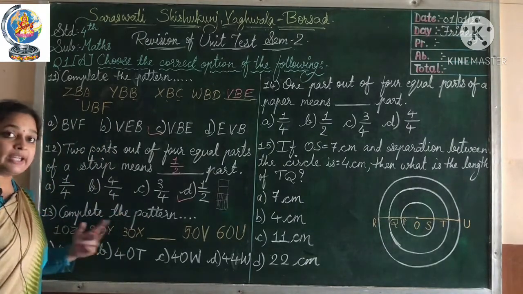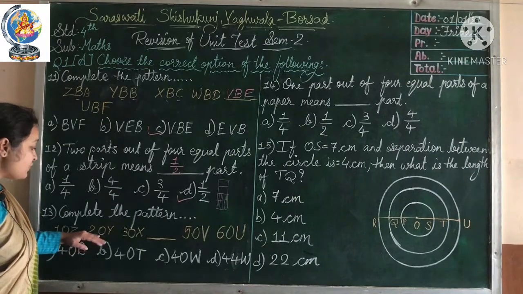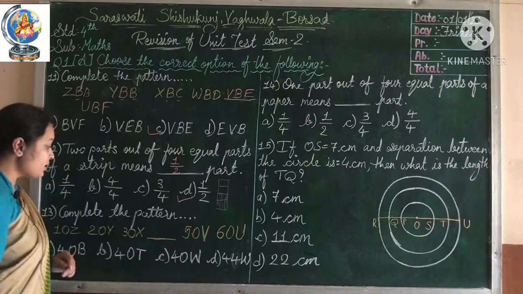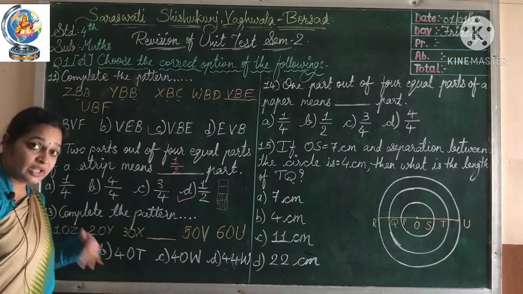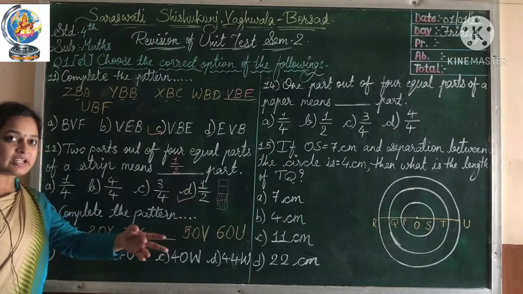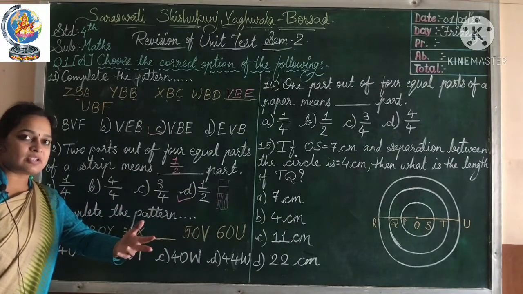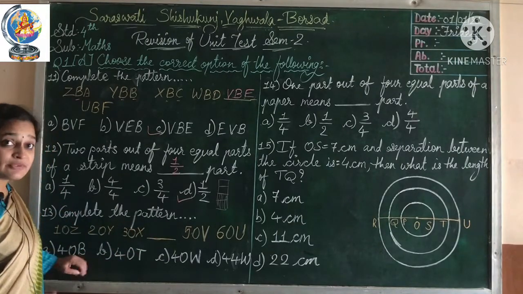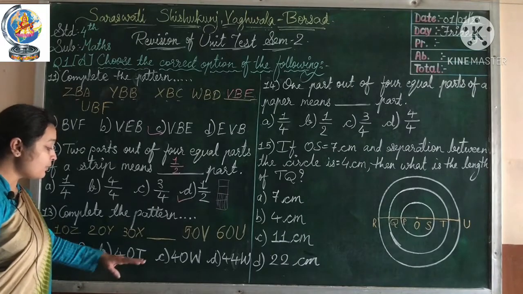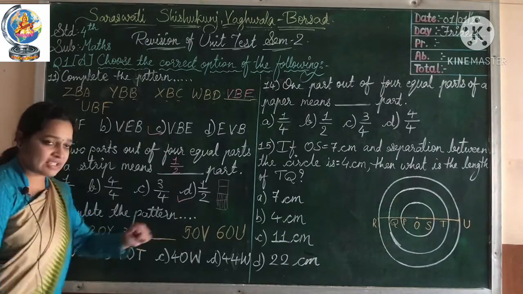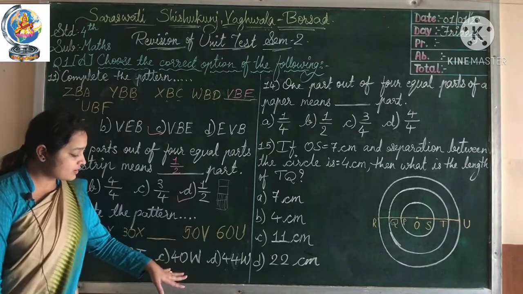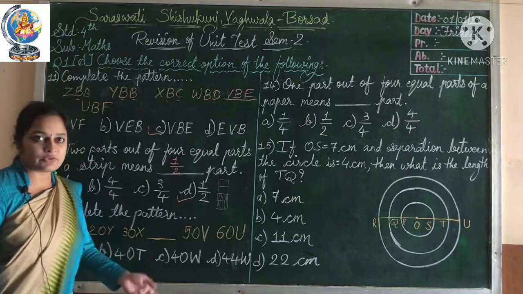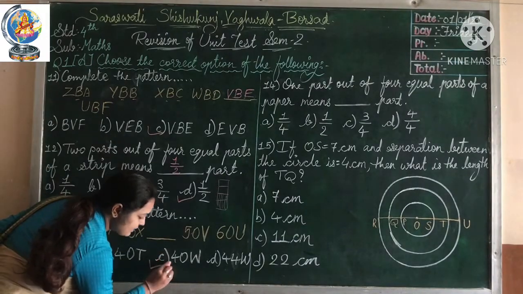Complete the pattern. Again a pattern. 10Z, 20Y, 30X, blank, 50V, 60U. So what will come? Look, 10, 20, 30, it's jumping by 10 each time. And here the alphabets are going in reverse. 40B will not come. Another option is 40T, but T never comes between X and V. C option is 40W. Will it be 40W? Yes, it will be 40W. So our answer is here C.